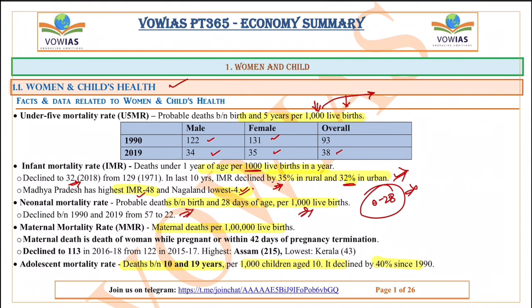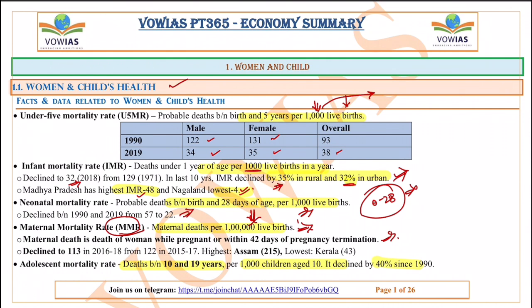Next one is the maternal mortality rate. Maternal mortality rate means the number of maternal deaths per 1 lakh live births. So remember, for maternal mortality it is 1 lakh live births and not 1000. For the rest of them we have 1000, but only for maternal mortality it is 1 lakh. Remember this. So maternal death is the death of a woman while pregnant or within 42 days of pregnancy termination.